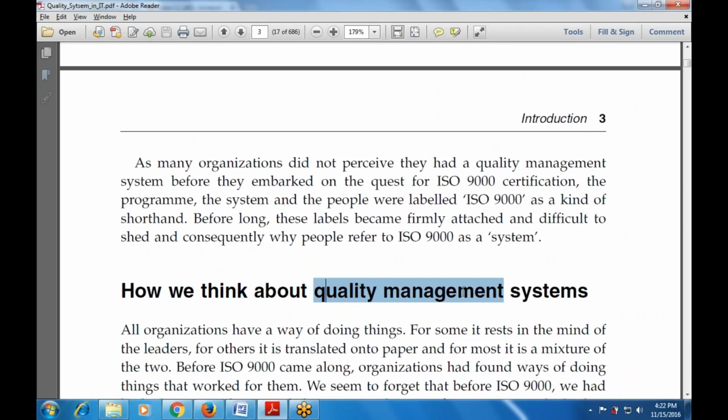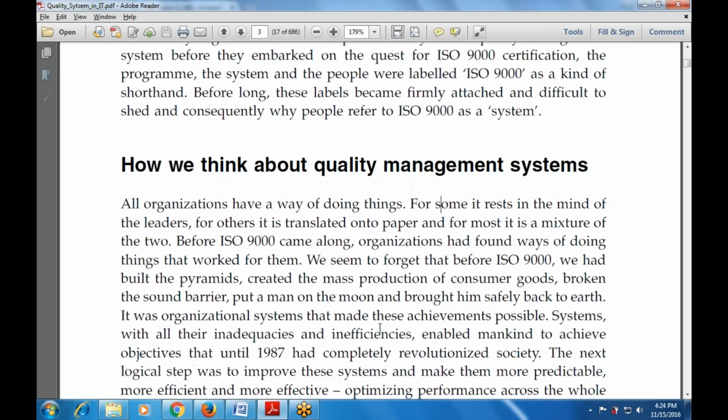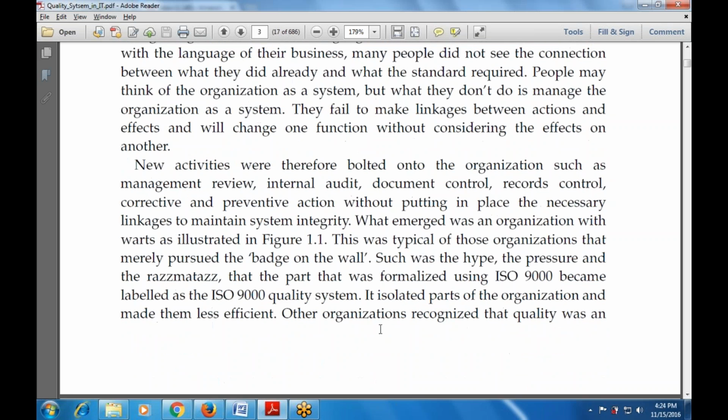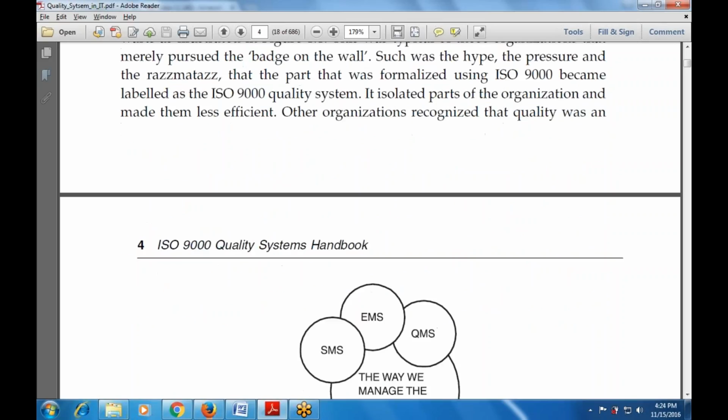Now, how do we think about the quality management system? A quality management system is an organized way of doing things. For someone, it rests in the minds of the leaders; for another, it is translated onto paper. There are multiple activities bolted into the organization, such as management review, internal audit, document control, record control, corrective and preventive action, without putting into practice what we are going to use with system integrity.